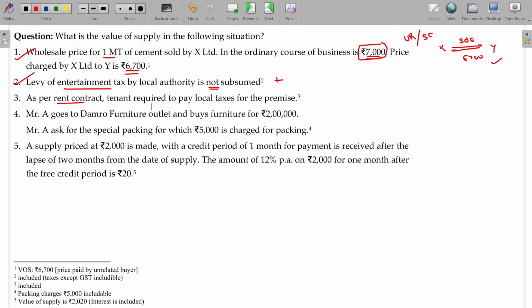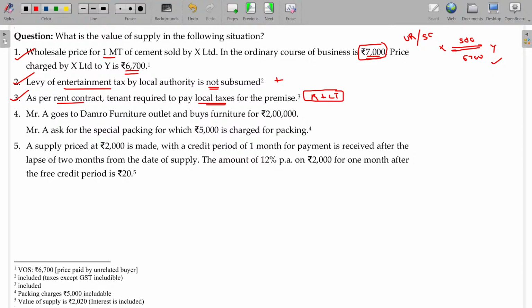As per the rent contract, the tenant is required to pay local taxes for the premises. So the local taxes are payable by the landlord only, but the landlord demands that the tenant pay them, which means the rent paid plus the local tax should also form part of the transaction value. It should be includable. Is that okay?